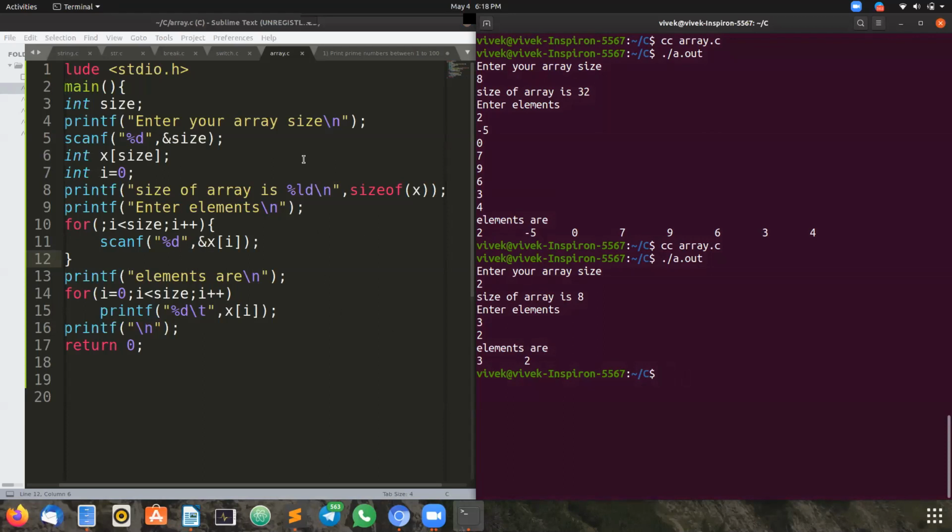Now I want to show you one more thing. I'm giving the array size as 5, but I'm entering only 2 values.